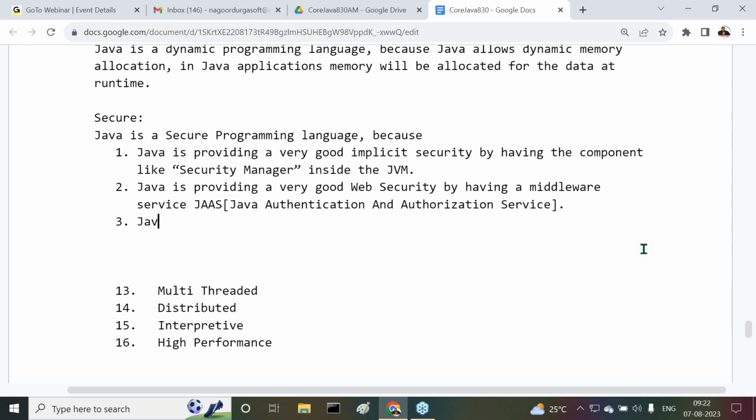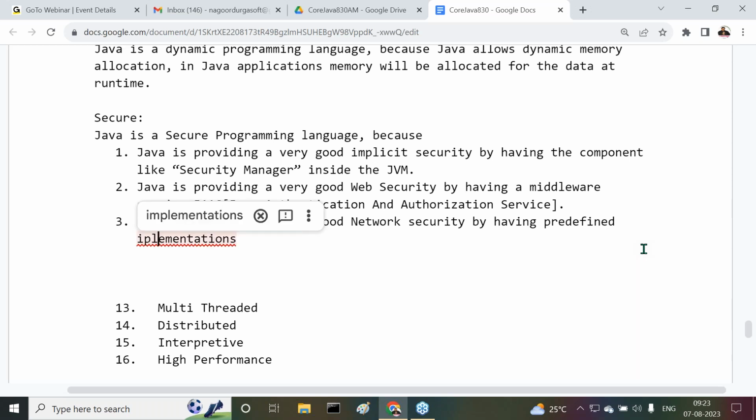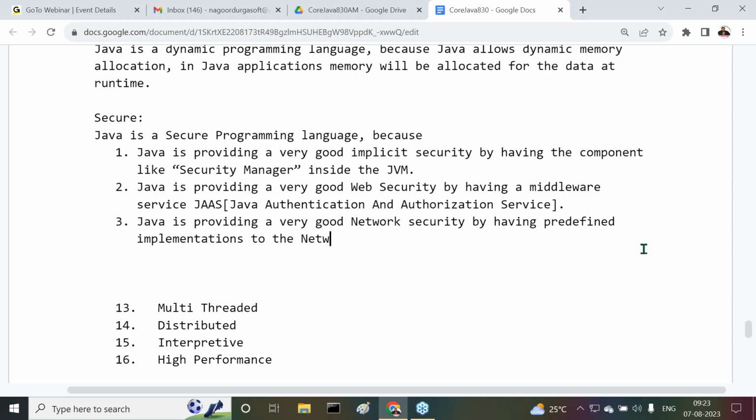Next one, after this, point number 3. Observe carefully. Java is providing a very good network security by having predefined implementations to the network security algorithms.